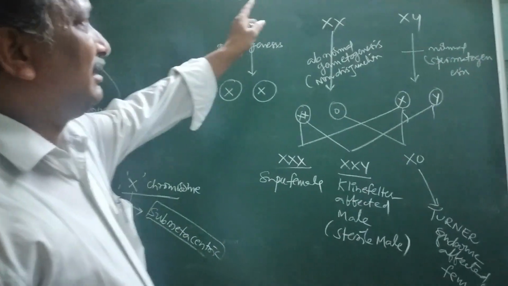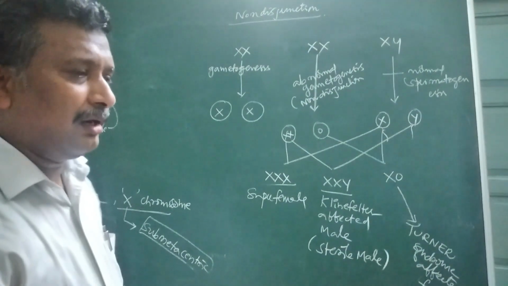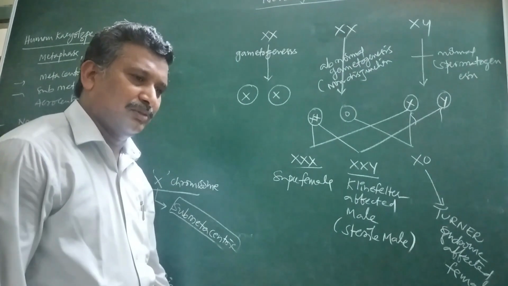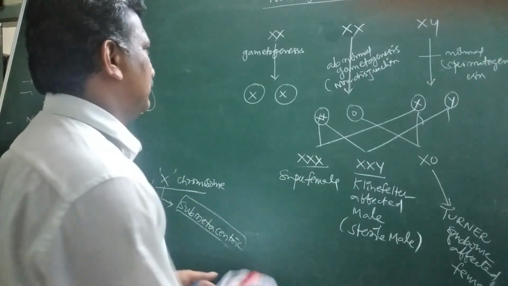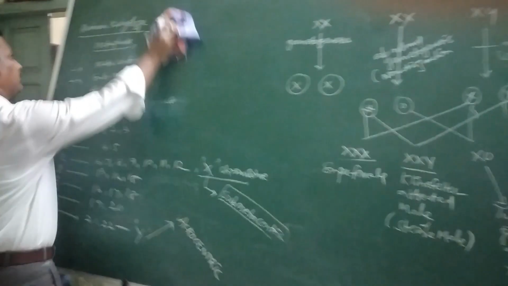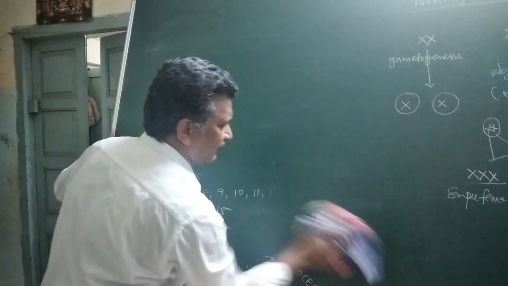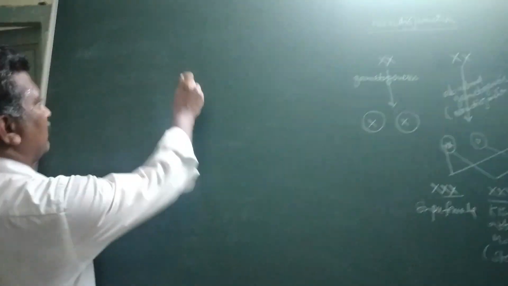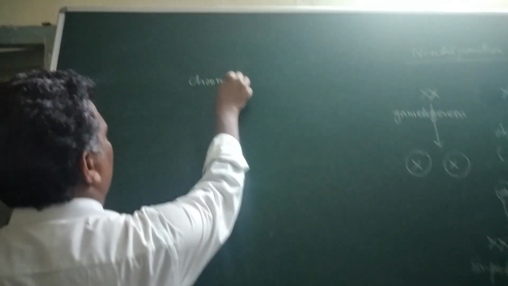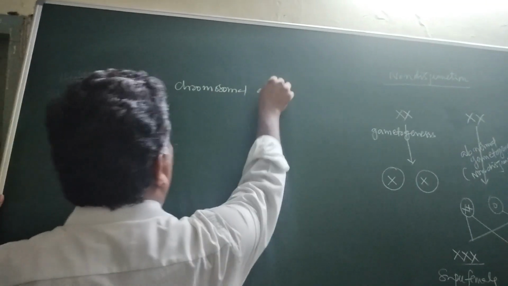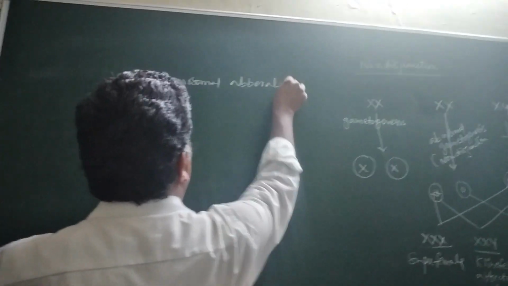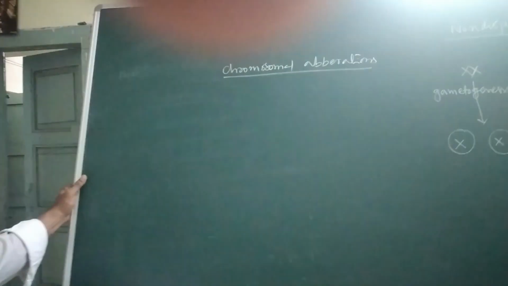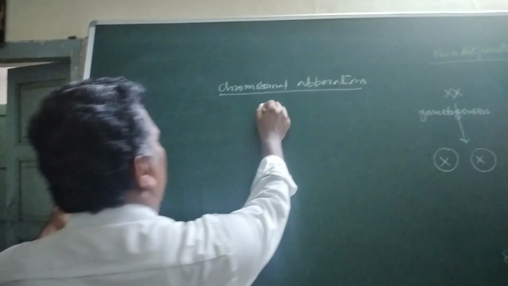The same process of non-disjunction may also occur in autosomes. That may lead to trisomy condition or tetrasomy condition or monosomy, nullisomy, etc. We will see. Here, some chromosomal aberrations are going to be developed. All these chromosomal aberrations may be developed by non-disjunction. I think aneuploidy may be developed.